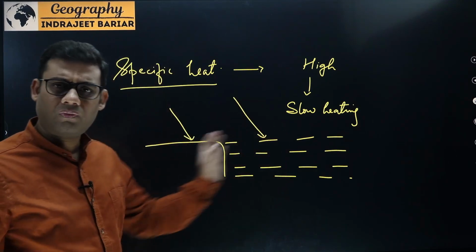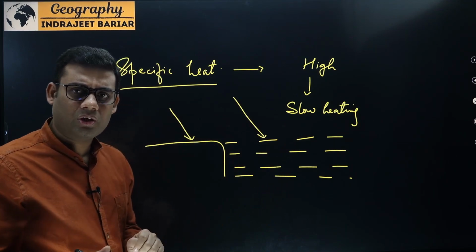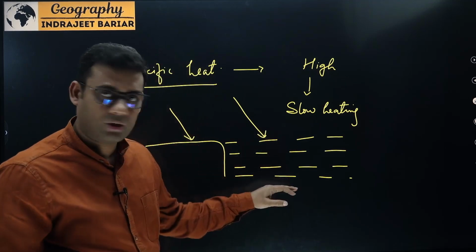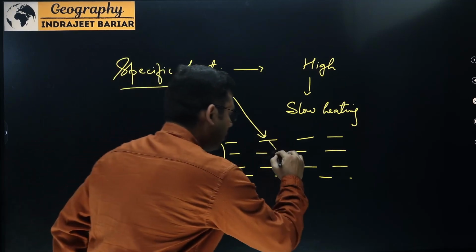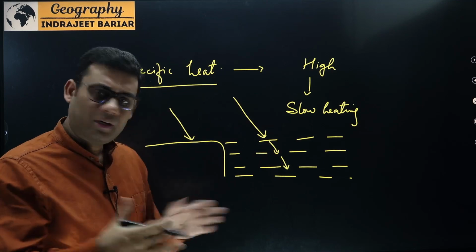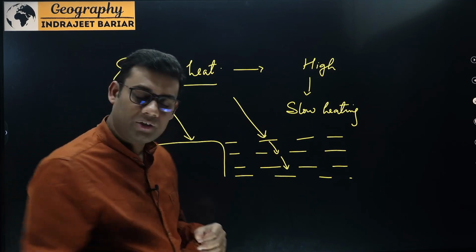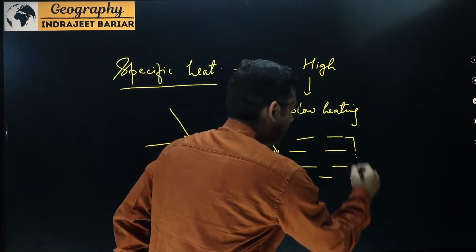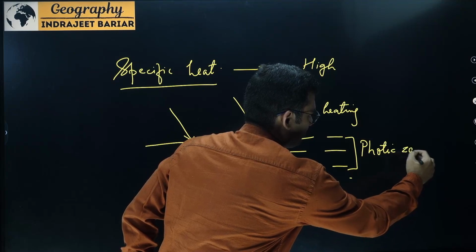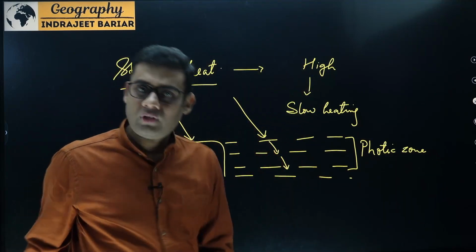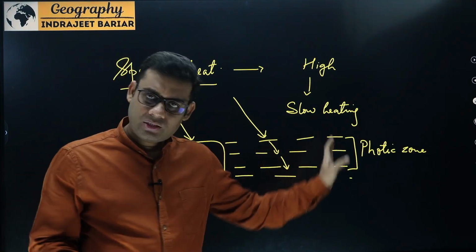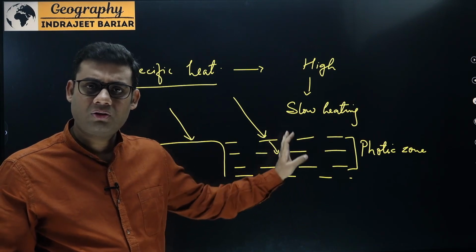Let's say the amount of insolation is the same in these two cases, yet what we will see is that in the water the sunlight would be able to penetrate more, and the extent up to which the sunlight can penetrate in water is what we call the photic zone, which on an average reaches up to a depth of 200 meters. So in this case we can say that water is transparent to solar radiation.